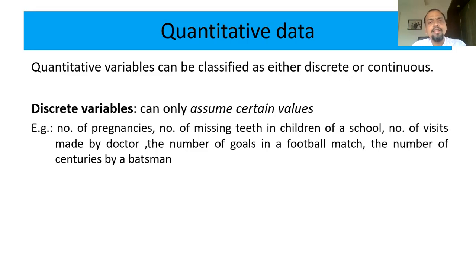Many times it is perceived that where decimal is possible, it is continuous, and where decimal is not possible, it is discrete. But that is not true. A discrete variable means it can assume only certain values out of a given range of values.